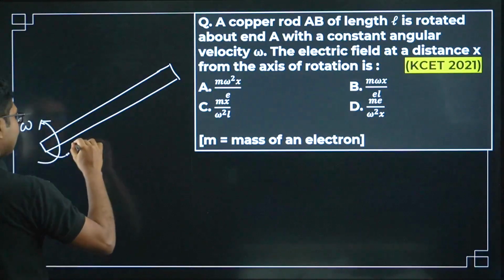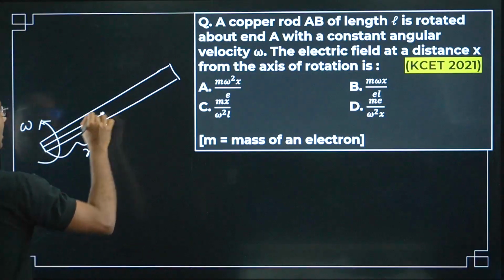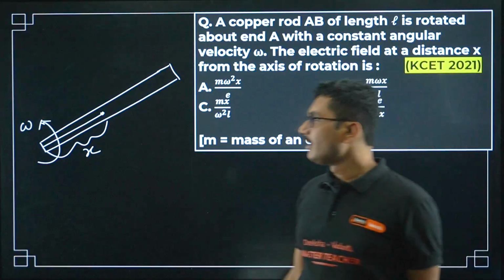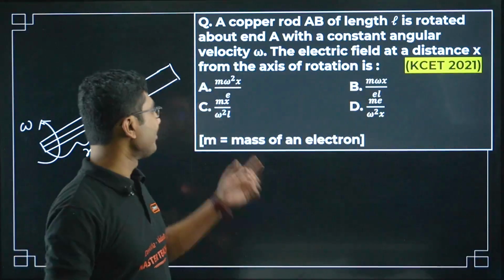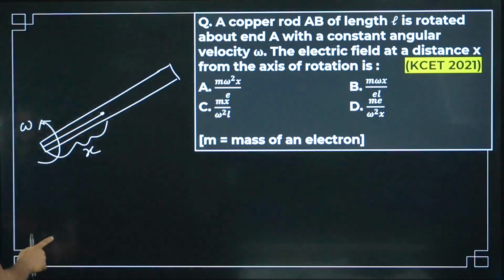They asked you what is the electric field at some distance x. Very interesting question. Nothing else is given, and they give you some value of e, they give you the mass of the electron. Now how to solve it?